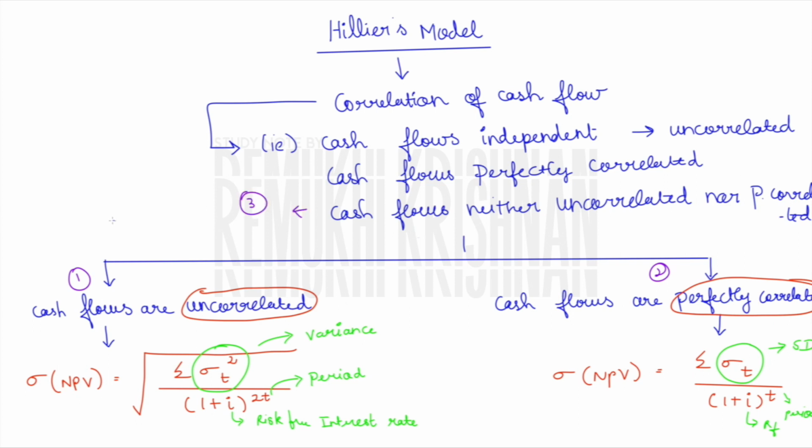And yes, there is another type of cash flow where it is neither uncorrelated nor perfectly correlated. But we do not have a particular sum on this third part. There is no sum provided in our syllabus, and they won't be asking sums from this part in your examination. But I just discussed a little about it at the end of this video, where we will use our joint probability to arrive at our sigma.